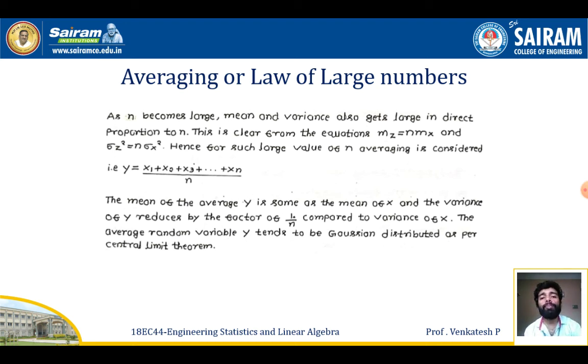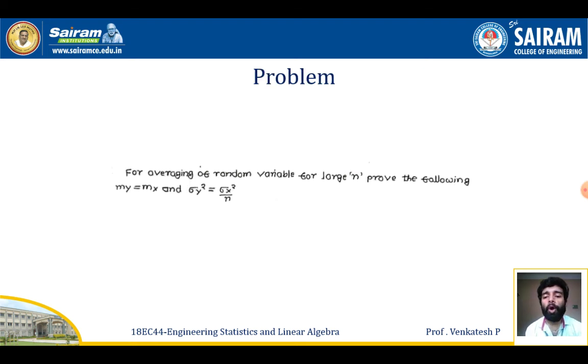Now we'll see how to prove those two properties. The problem is averaging of random variables for large n, to show that my equals mx and sigma y square equals sigma x square by n.